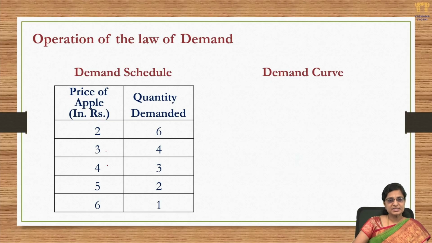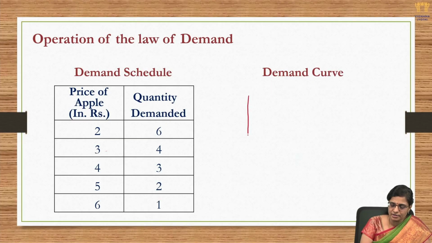If the price of the apple is further increasing to 4 rupees, he will reduce his purchase even more, that is less than 4. So, he is going to purchase only 3. Now, if the price further increases to 5 rupees, the purchasing power of that particular consumer is actually going on decreasing because he is not ready to spend extra money over that, or also he feels it's not worth purchasing the apple when the price is so high. So, he tends to decrease the amount of apples purchased, and if it's further increasing, he may even decrease it to 1.